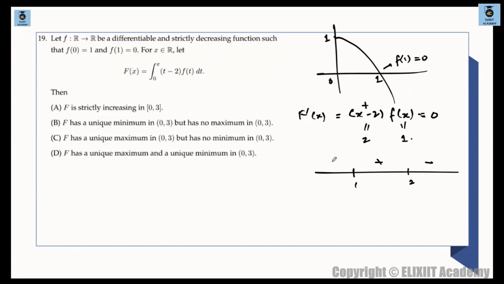So we have negative, positive, and negative. Clearly here we are having negative to positive, meaning decreasing to increasing, so clearly what will come here? A minima. Here we will be having a local minima. Similarly, this is increasing to decreasing, meaning a local maxima. So one local minima and one local maxima we are getting. So in this interval, yes, option D is correct. So F has a unique maxima and a unique minima in this interval 0 and 3.